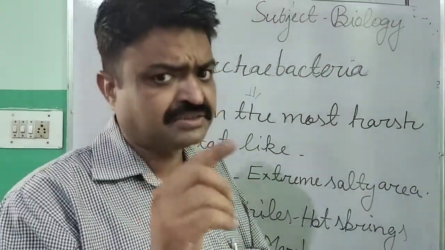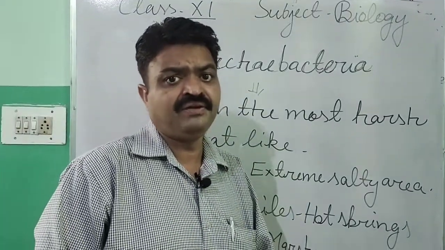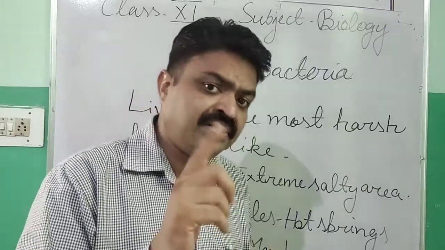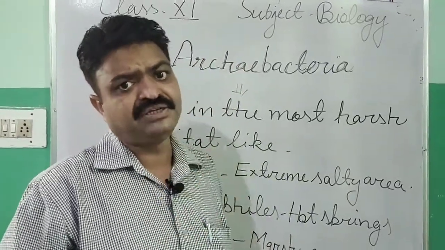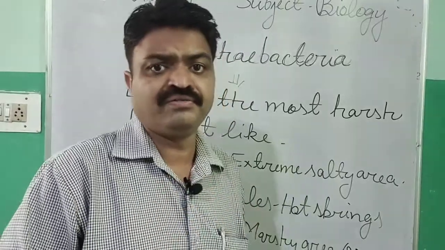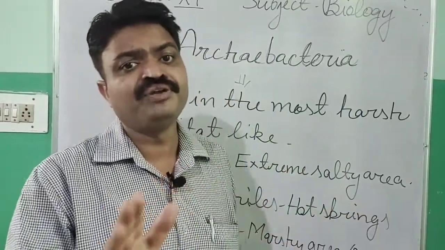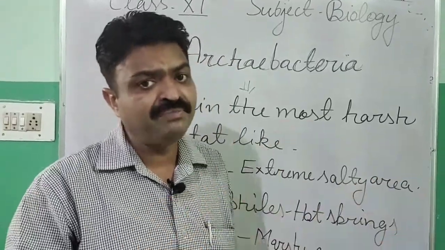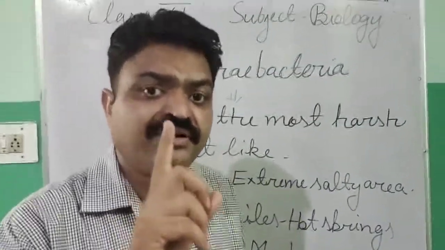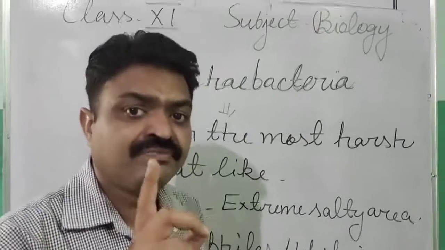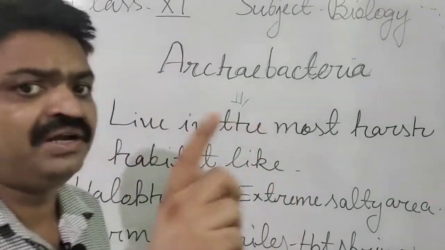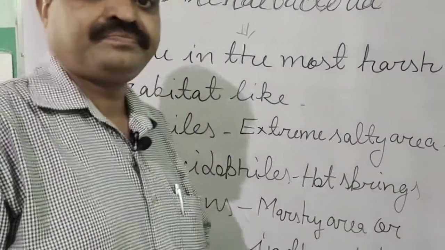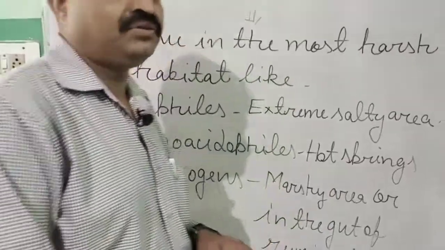Thermoacidophiles. The next group of bacteria is found in marshy areas, and along with marshy areas they are also found in the gut of some ruminant animals like cows and buffaloes. In their alimentary canal there is one group of bacteria found, and we call that group methanogens. Why do we call them methanogens?